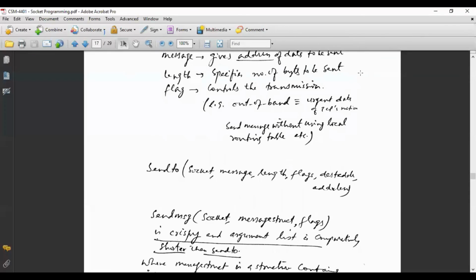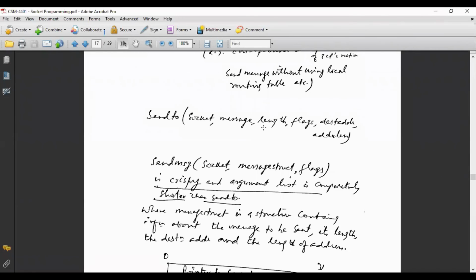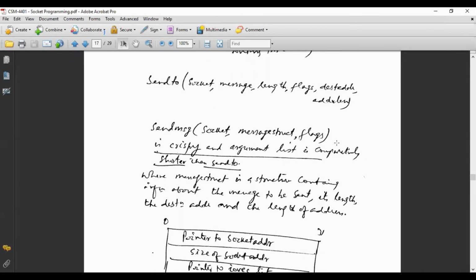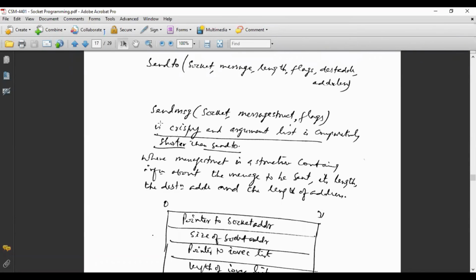But in connectionless service, pipes are not there. They are not connected like pipes, so you will have to specify the destination address. That's why sendto requires 2 other arguments: destination address and address length. Next is sendmsg. If you see, sendto requires 1, 2, 3, 4, 5 and 6 arguments over here. But sendmsg is a compact one, having only 3 arguments: socket, message structure and flag.